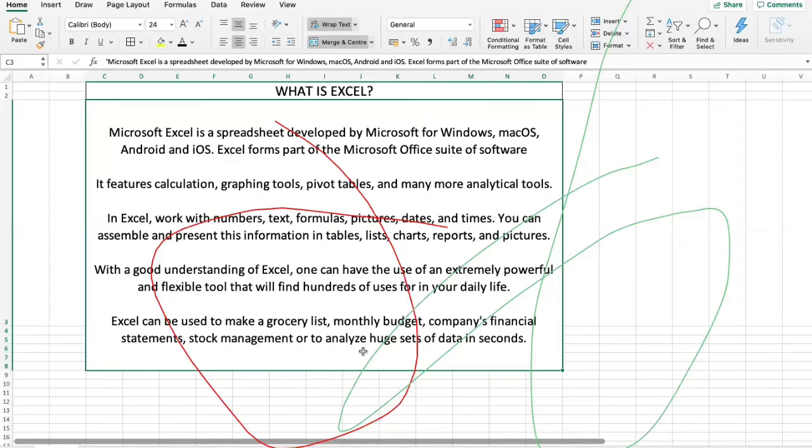If you want to present particular data in Excel, you can work in numbers, text, pictures, and dates and times.